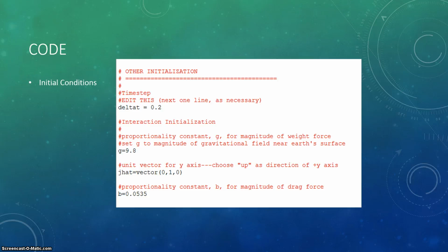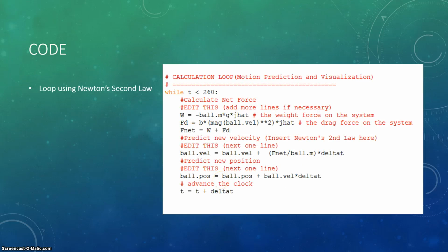In the real jump, Felix first started to fall with gravity being the only force acting, and as the velocity increased, the drag force increased, until Felix reached a terminal velocity, a constant velocity, meaning that the net forces were equal to zero, so the drag force came to be equal to the weight. Knowing all this, we can create a while loop in our code to simulate what's happening. Let's take a look at the code running.